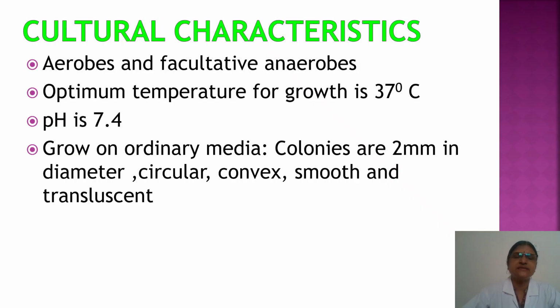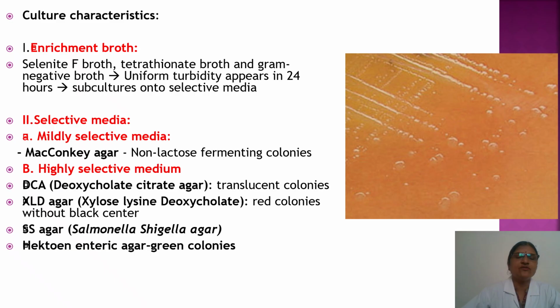Cultural characteristics: they are aerobes and facultative anaerobes. The optimum temperature for growth is 37 degrees Celsius and pH is 7.4. They grow on ordinary media and the colonies are 2 mm in diameter, circular, convex, smooth and translucent. For enrichment, selenite broth, tetrathionate broth, and gram negative broth can be used, and they show uniform turbidity in 24 hours, and then it can be subcultured on the selective media.